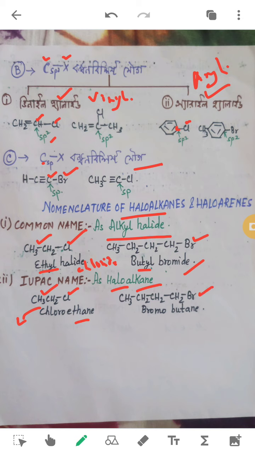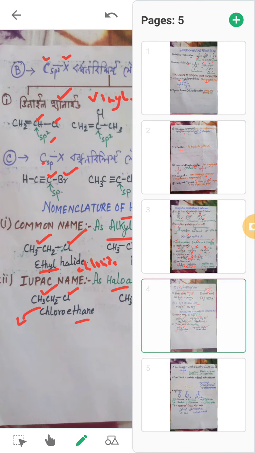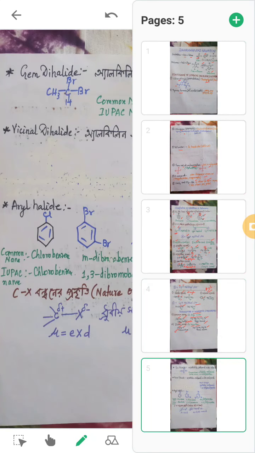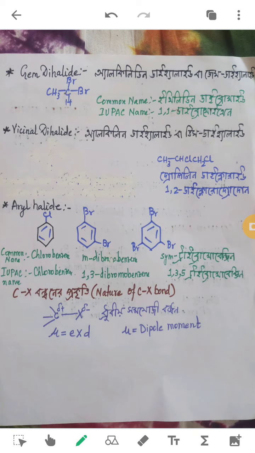Next we will be seeing gem dihalides. Gem dihalides also have 2 other names, and you have to remember those 2 names. This is alkylidene dihalide. You have to name it as alkylidene dihalide, or you have to name it as gem dihalide.